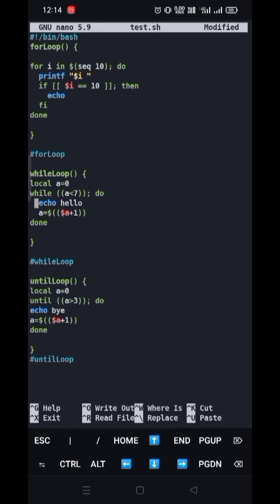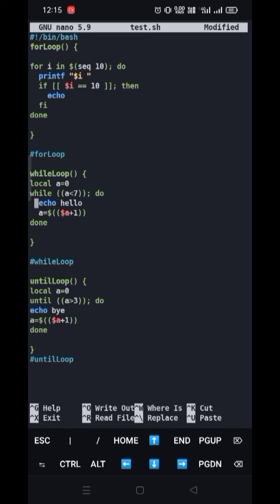Means inside a function, if you wanna declare a variable and it must work inside that function only, not outside the function, then you have to use the local keyword. No need to focus now on the local, just focus on a is equal to 0. I have assigned a value 0 to a. Since I have not talked about functions earlier, I can't talk about local. In the functions chapter we will cover that.